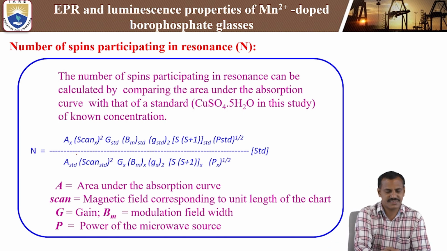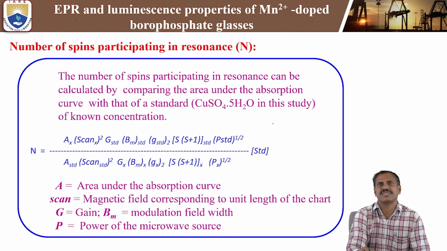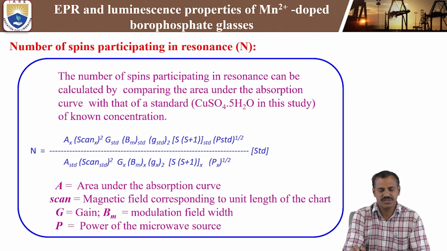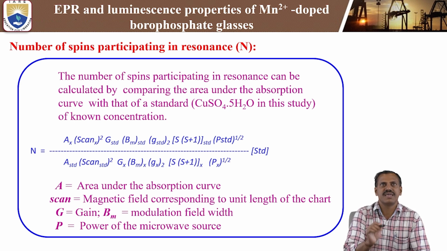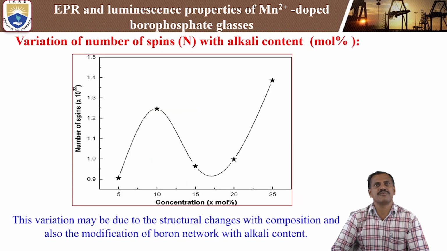Here A_x is the area of the sample, and STD means the standard, the reference, which is copper sulfate pentahydrate of known concentration in this study. The sample is the Mn2+ ions and the standard is copper sulfate pentahydrate. Comparing both using this formula, we can calculate the number of spins N participating in the resonance, and by using the N value we can calculate different parameters.